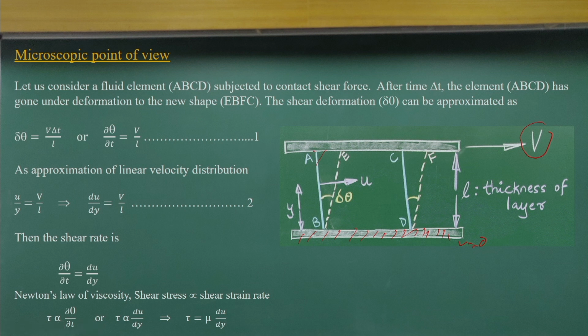As you know, at point A we will have velocity V because of the no slip condition, and at point B we will have velocity 0. Assuming a linear velocity variation from B to A, from 0 to V, as y increases the velocity will increase and the maximum velocity will be V. Now, at a point at distance y from the plate which is at rest, you will have velocity u.